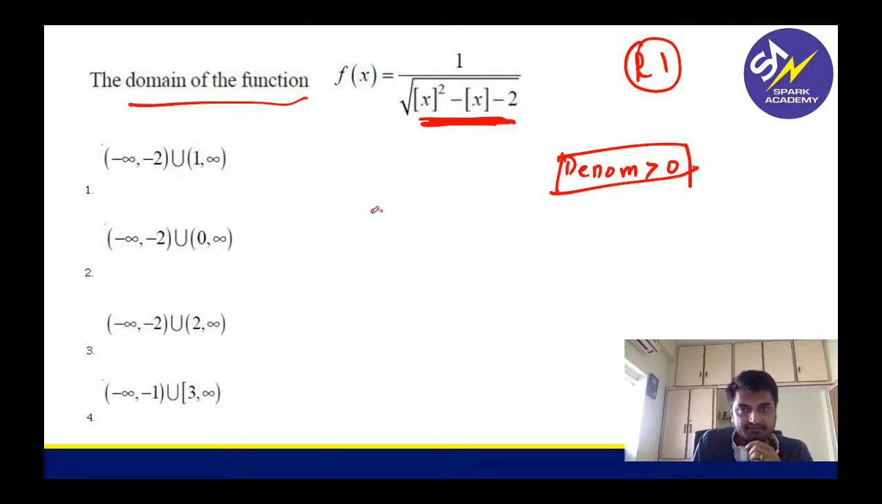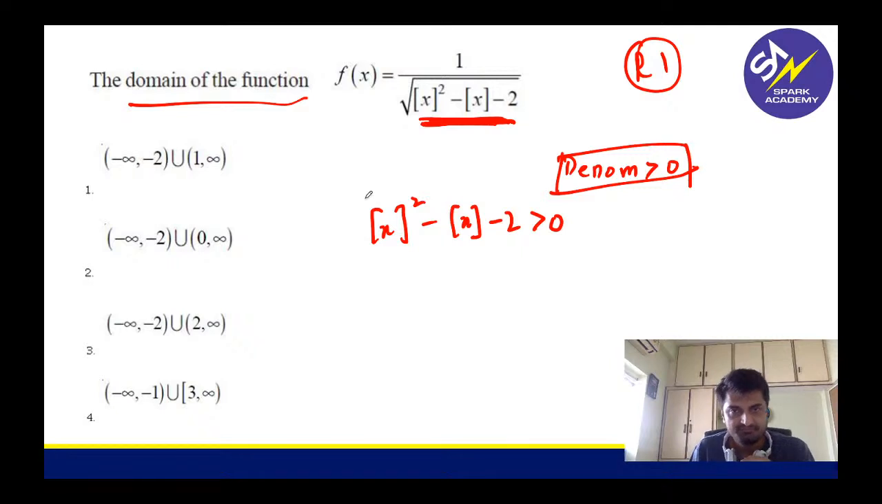So what does it mean? Step x whole square minus step x minus 2, that should always be greater than 0. Can I write this? Yes, the square root term also cannot be negative, and it cannot be 0 either. Why? Because if it is 0, it becomes infinity. So can I write this, guys? Everybody clear with this step?